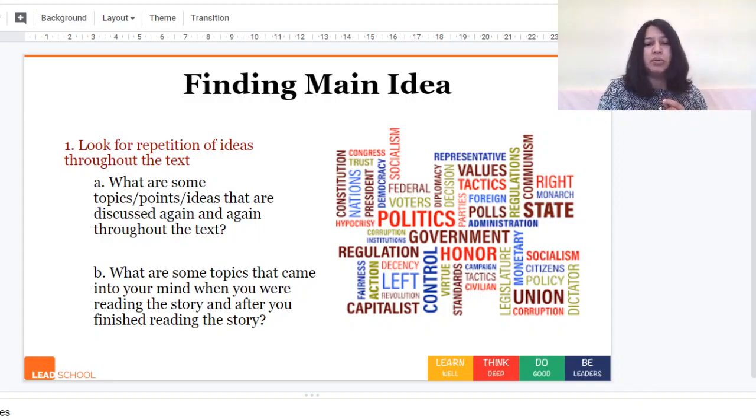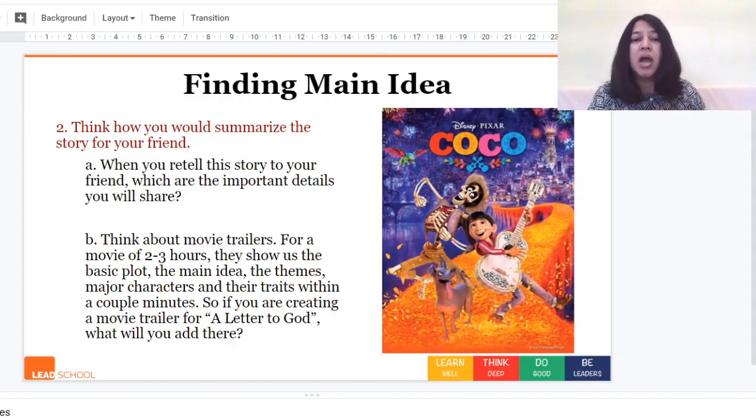Now let's look at the second point. Think how you would summarize the story for your friend. The first thing we can think about is, when you retell the story to your friend, which are some important details you will share? Anytime you watch a movie and you go and tell your friend, oh, you have to watch this movie, and your friend asks you, okay, what is the movie about?